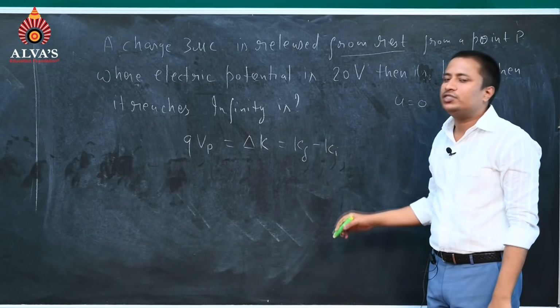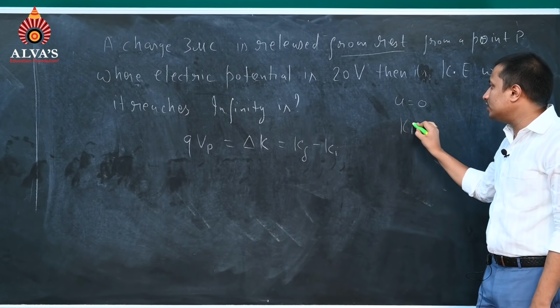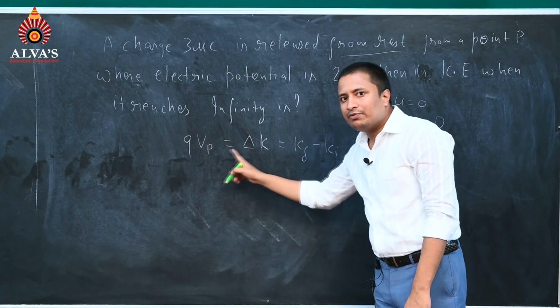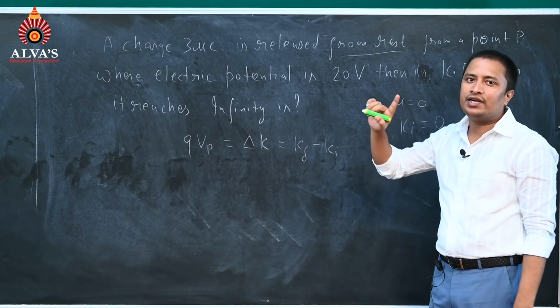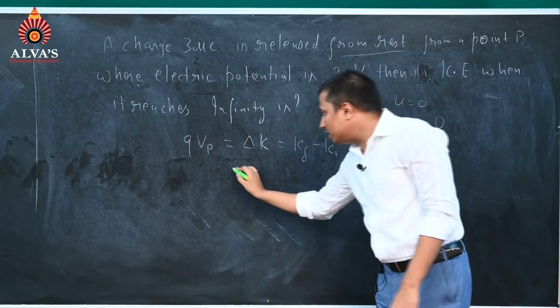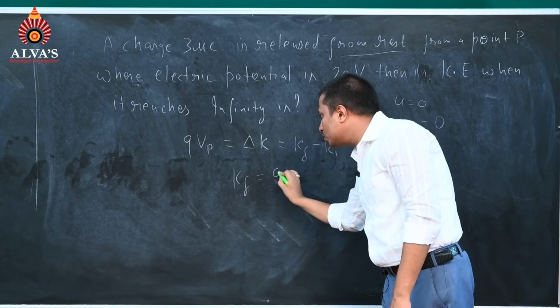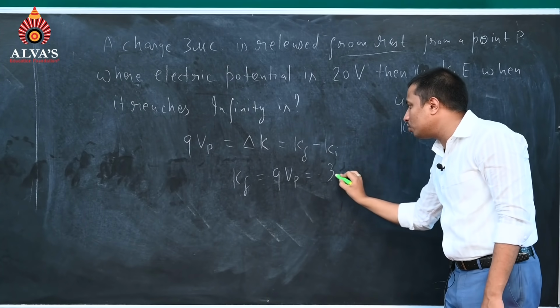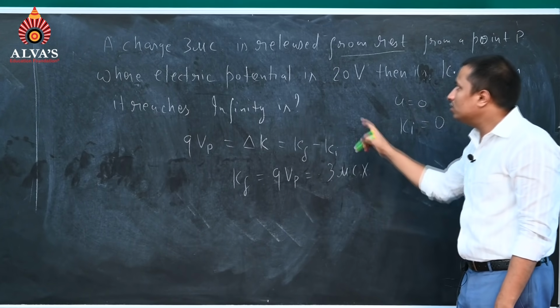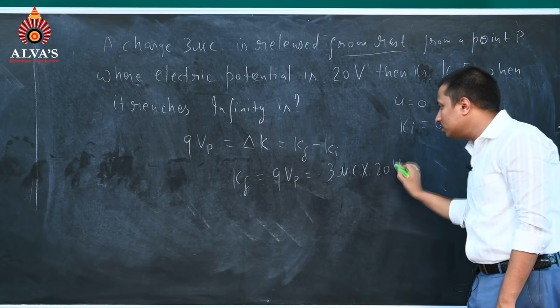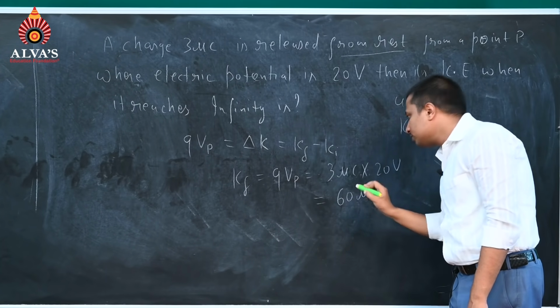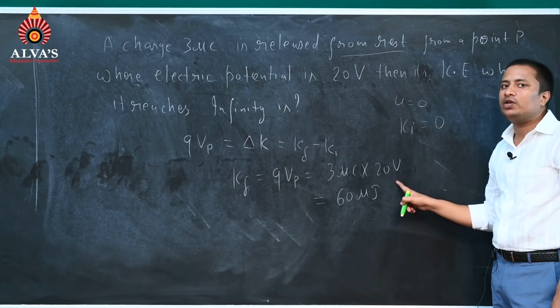Since the initial velocity is 0, the initial kinetic energy will be 0. So Q into Vp equals K final, the kinetic energy at the final point. K final equals Q into Vp, which is 3 microcoulomb into the potential at P, 20 volt. This becomes 60 microjoule. Volt into coulomb equals joule.